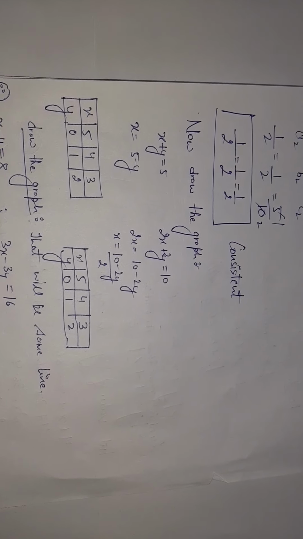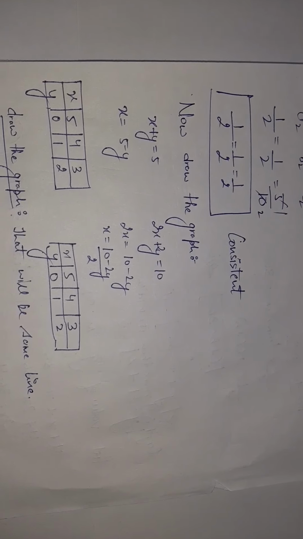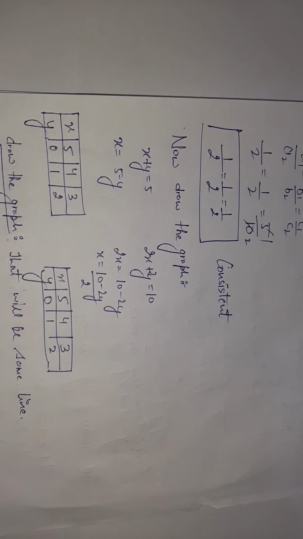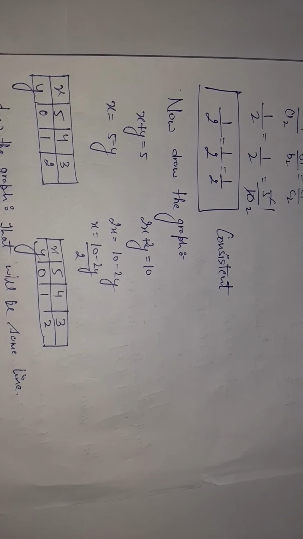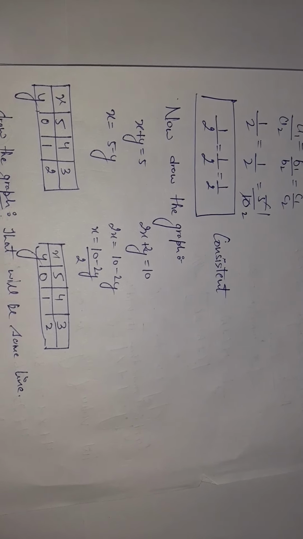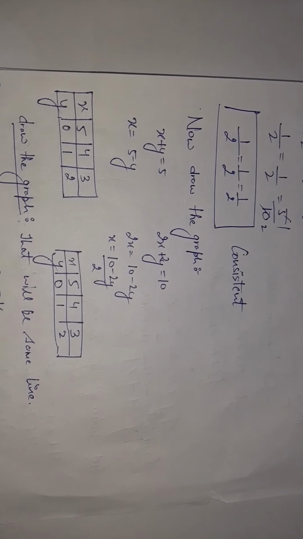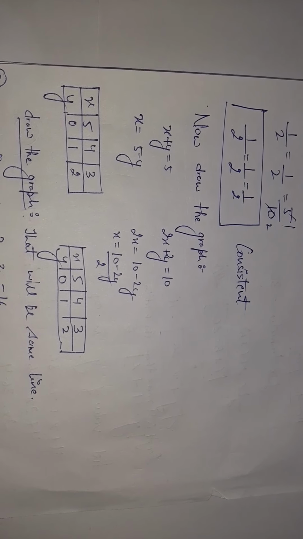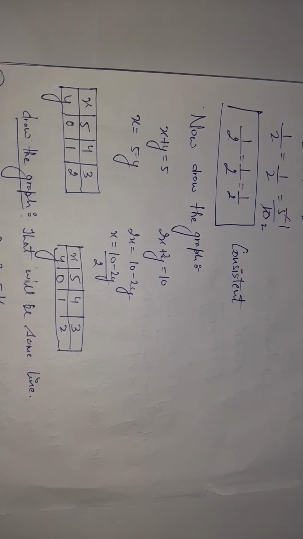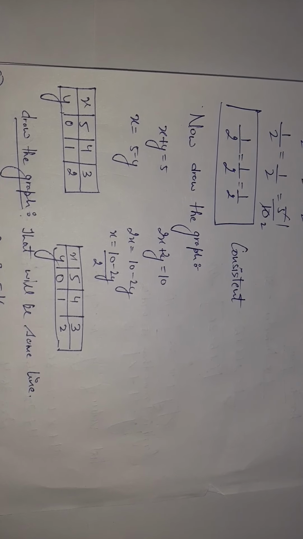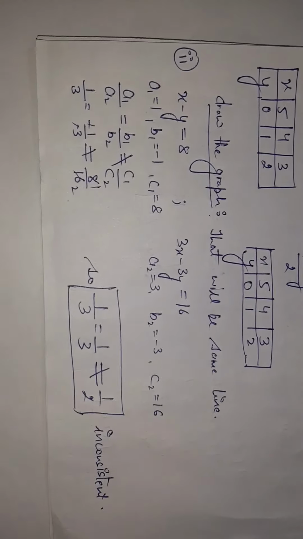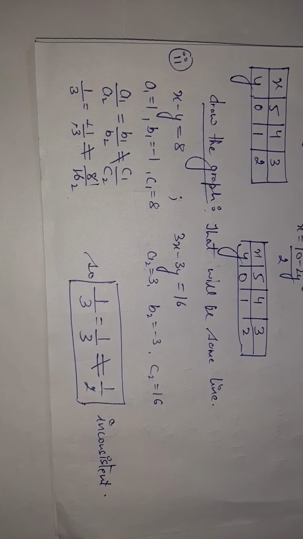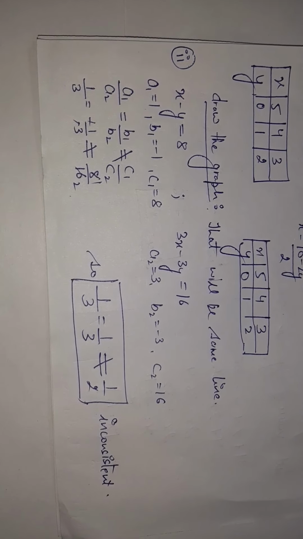Draw the graph in the same form which I have told you in the previous exercise. x plus y is equal to 5, take out the value of x. Again 2x plus 2y is equal to 10, take out the value of x, again 10 minus 2y upon 2. Because if you solve both the equations, you will get the similar graph, the same graph. Okay? The graph will be the same. You have to draw the graph on your own. Okay? Now see the second part: x minus y is equal to 8, 3x minus 3y is equal to 16.